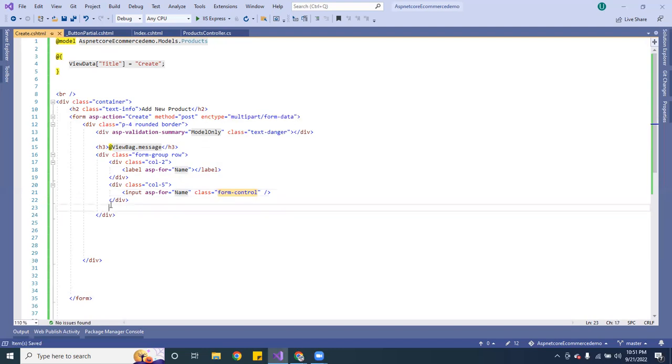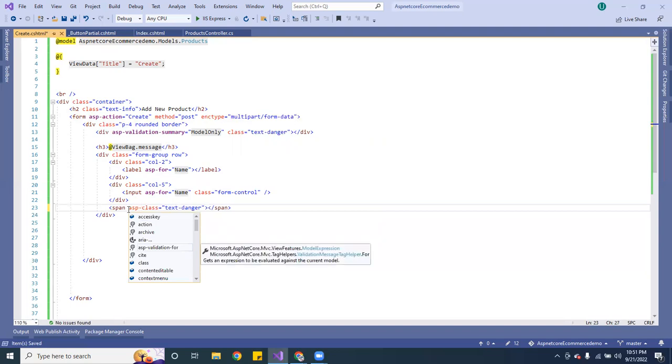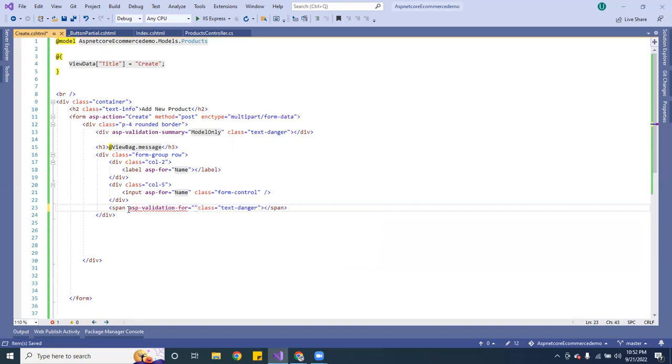And here, inside there, we want to do a span. And this one, let's give it a class of text-danger. And this one is going to be asp-validation-for Name. Okay, that's that. Okay, cool. That's that. Perfect.